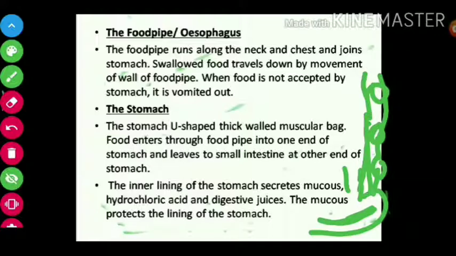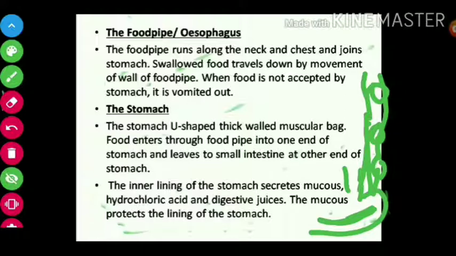It is vomited out. When we are vomiting, that means the stomach is not accepting the food we are eating, so it comes out through the food pipe and mouth. So this is about the food pipe.